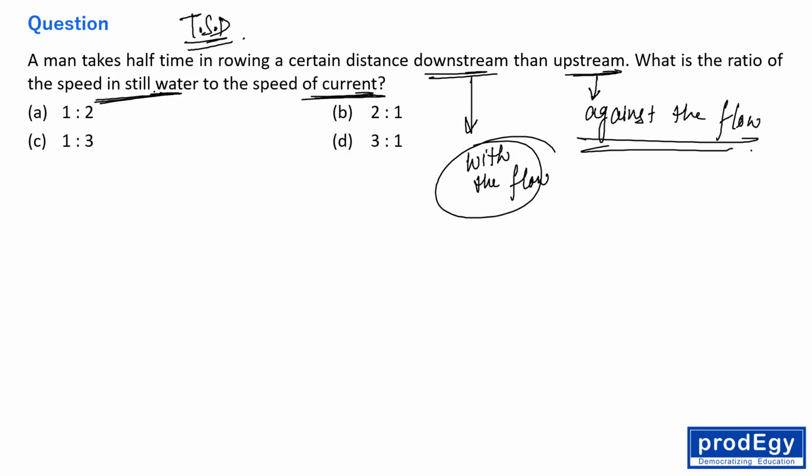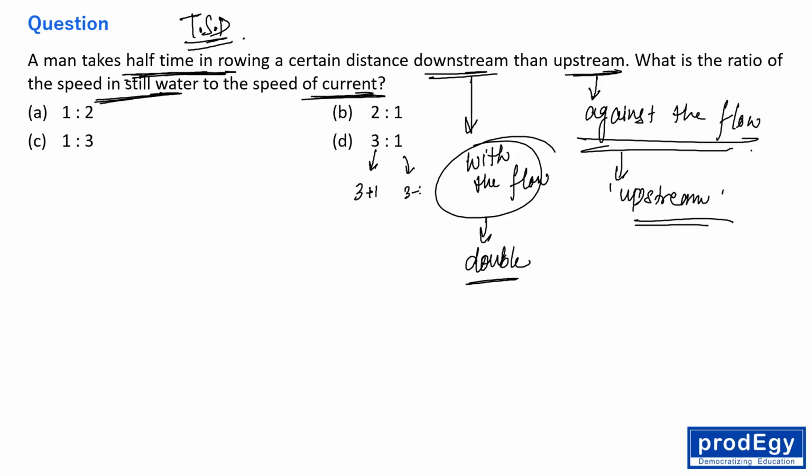So obviously a man takes half the time. See, if a man is taking half the time, then obviously he is going with the double of the speed. It means what? Downstream is the double of upstream. Question is saying what? So it means downstream will be the double of upstream, actually, right? Downstream will be the double of upstream, right? So if downstream is the double of upstream, so here this is 3 plus 1 and this is 3 minus 1, right? So that's it.